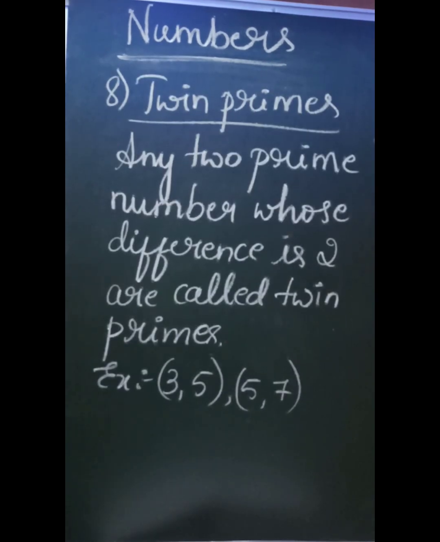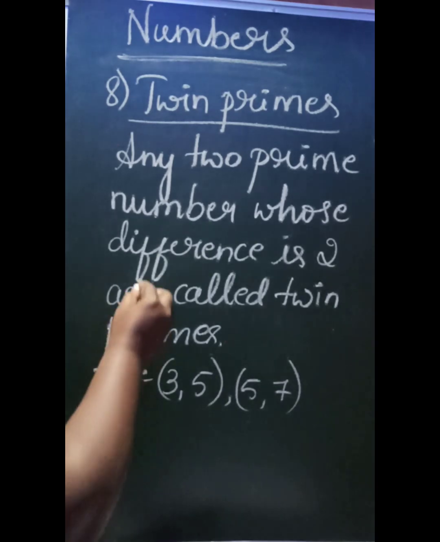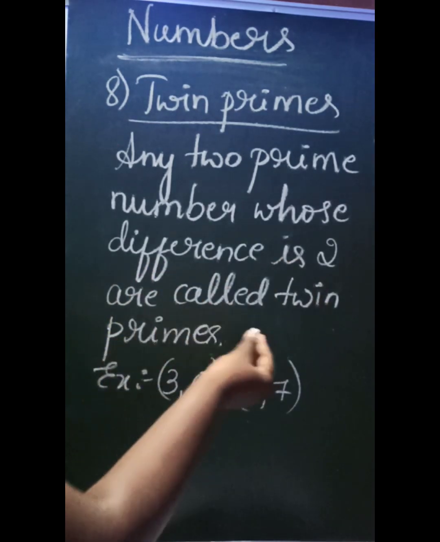So the next type of number is twin primes. How do we define this one? As the heading says, twin means 2. Two prime numbers. It should not be any integer or any other number. It should be a prime number. So any two prime numbers whose difference is 2 are called twin primes.